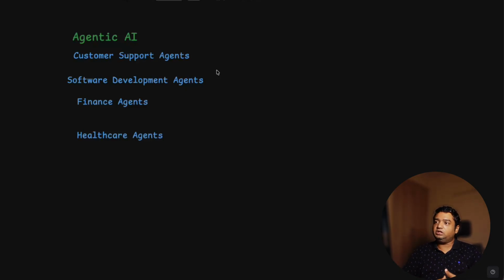I've seen one such project being worked on. I've not directly worked on that project, but I've seen how it behaves. Then there's the software development agent. There are multiple GitHub agents that come into the picture. It will create the story epic and break it into small topics. It will create a pull request for that particular development. It will review the code and give you the fix for that code. So everything can be done by software development agents. You have multiple packages from the cloud and from GitHub itself, multiple things which can be used as a software development kit as an agent.